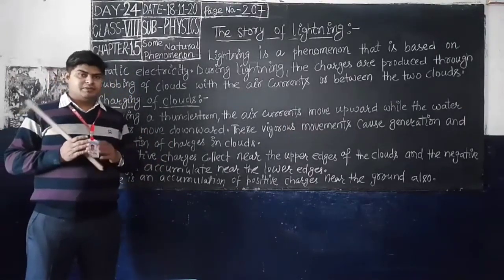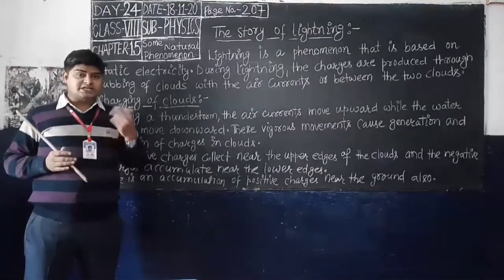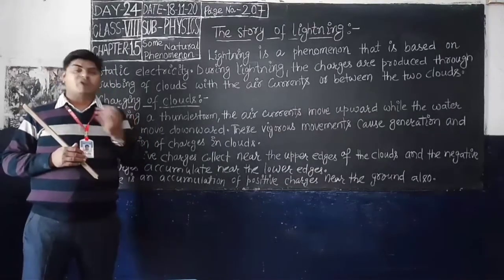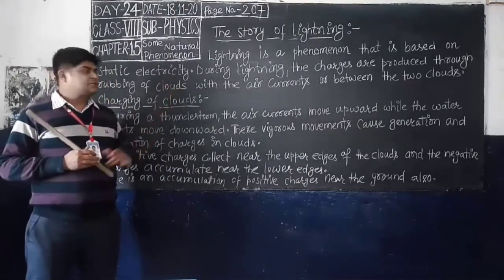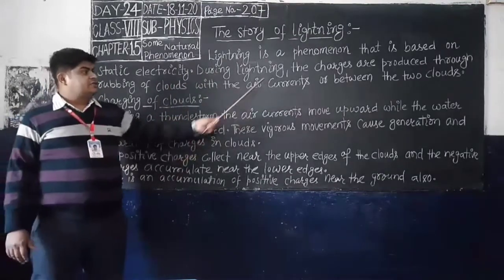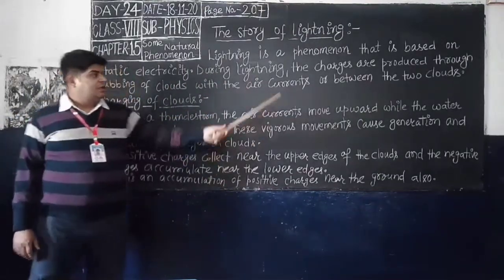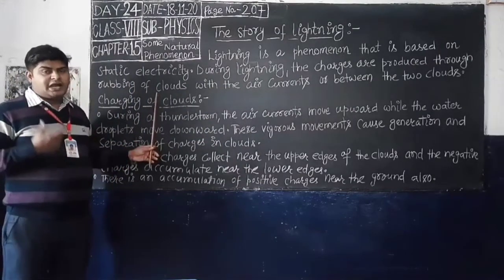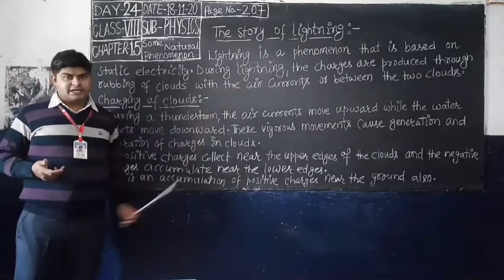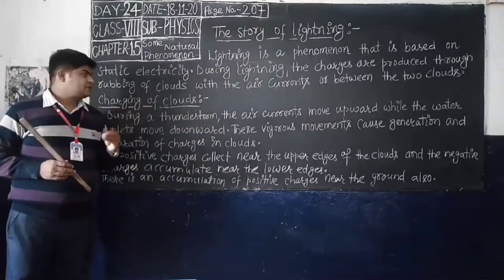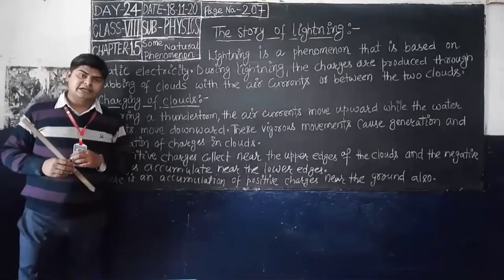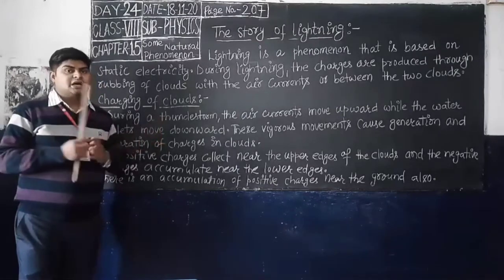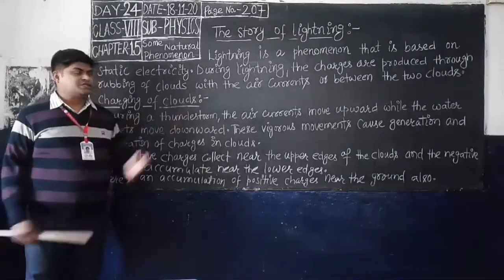When you rub your palm, a static charge is produced and your palm feels warm. Similarly, during lightning the charges are produced through rubbing of a cloud with air currents, or when two clouds are rubbed with each other.